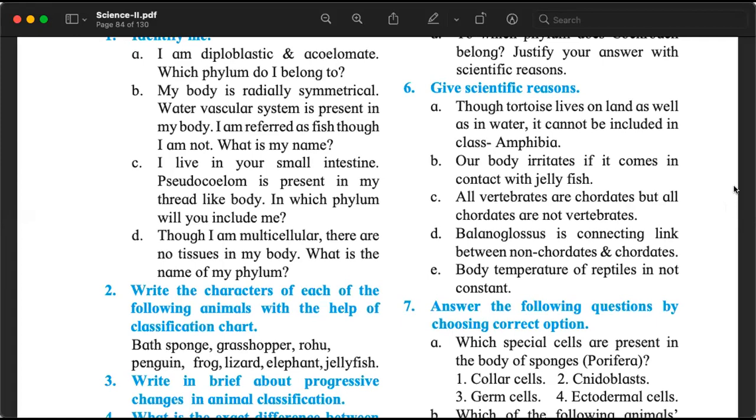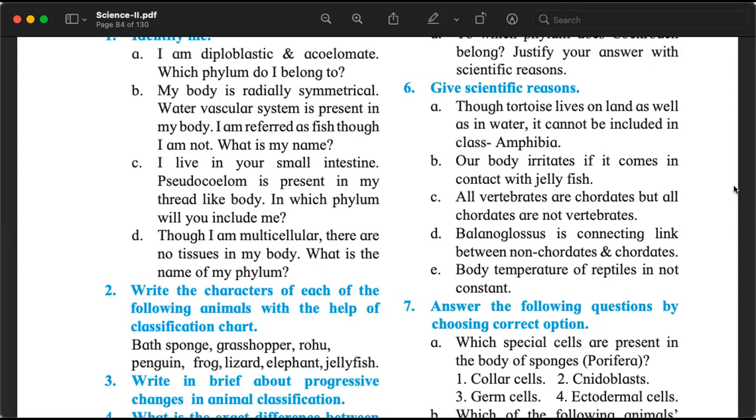It says all vertebrates are chordates, but all chordates are not vertebrates. And I believe, and I know I'm right, that using the information we have gained so far, we can answer this question. Why is this? In other words, we can also say all animals that belong to the subphylum Vertebrata also belong to the phylum Chordata. But all the animals that belong to the phylum Chordata may not belong to the subphylum Vertebrata.